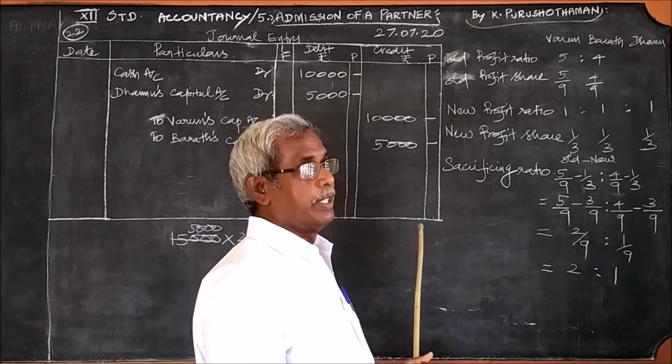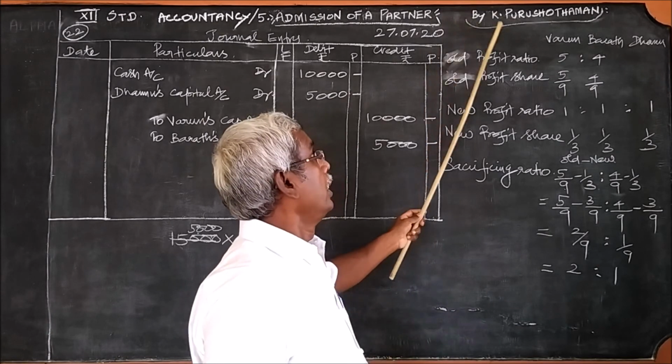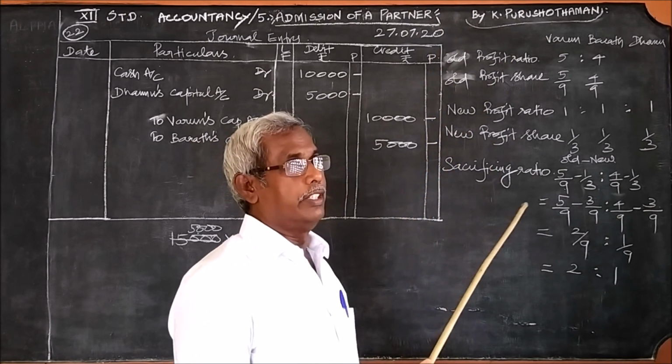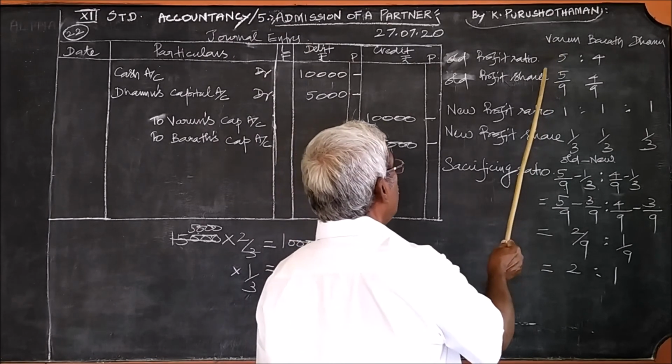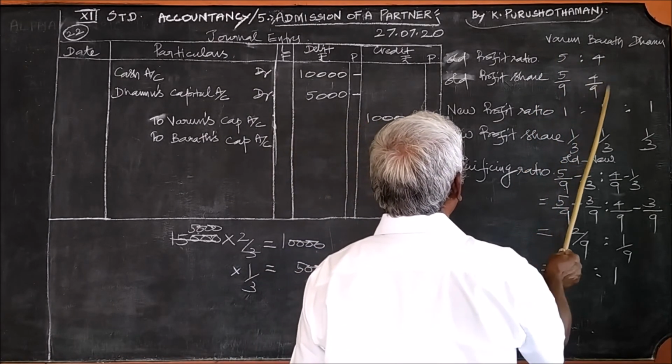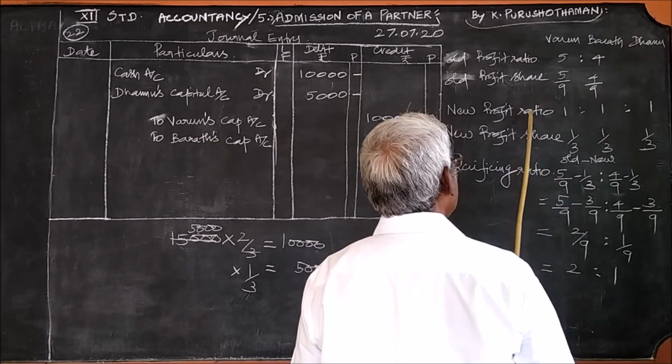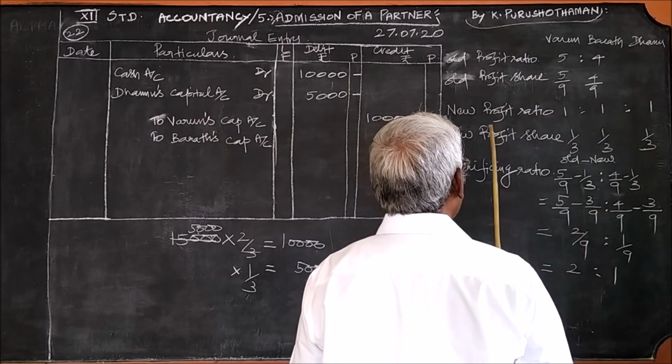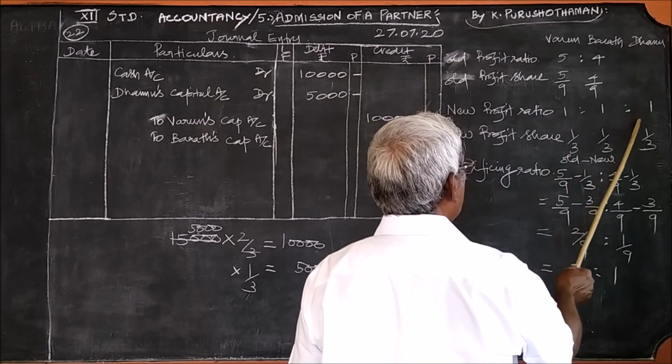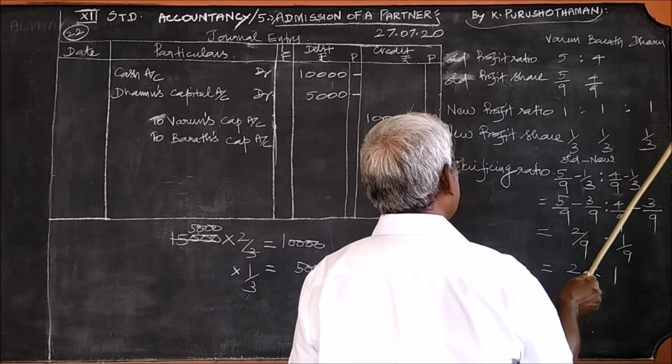But here both old ratio and new ratio are given. Old ratio 5:4, 5/9, 4/9. New ratio 1:1:1, therefore new profit share is 1 plus 1 plus 1, 3, 1/3, 1/3, 1/3.